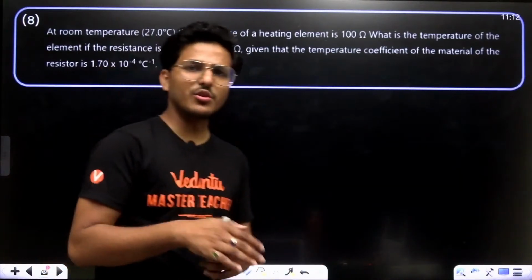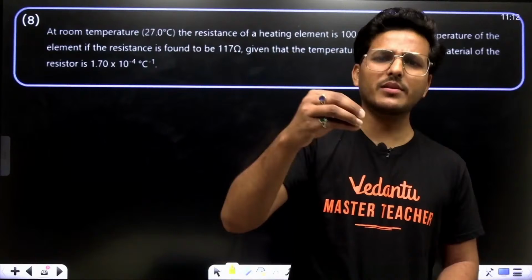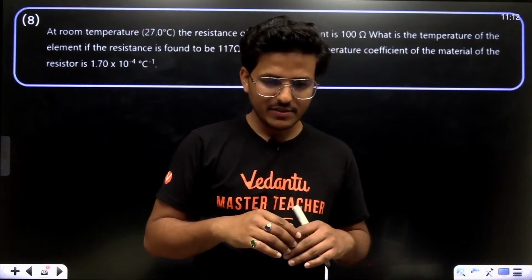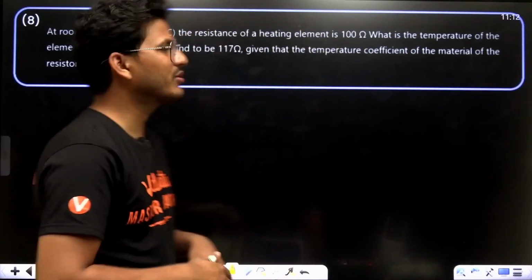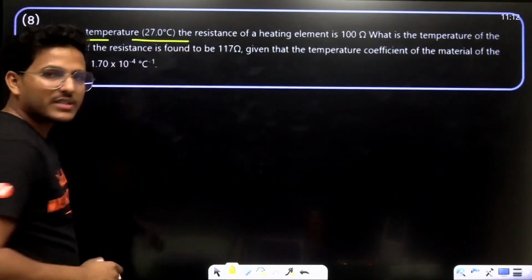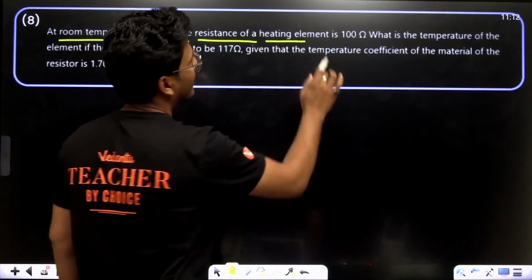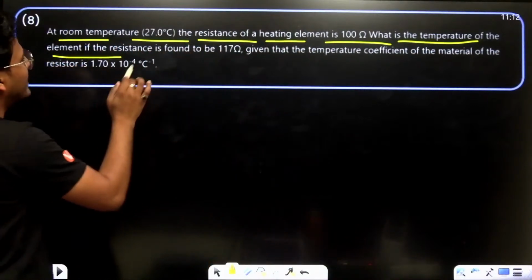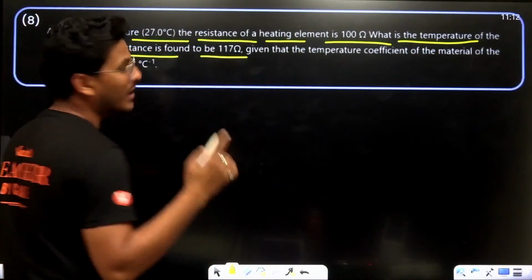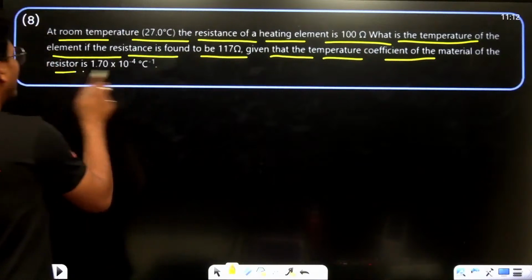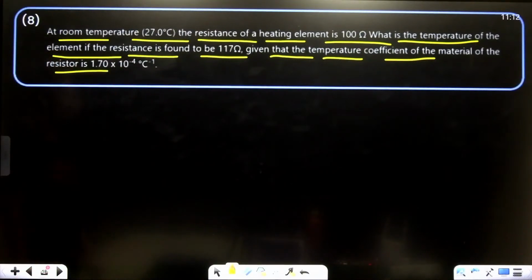In 2-marker questions, numericals are such that you just put the value in the formula and you will get the answer. Only 2 or 3 steps and you have reached your answer. At room temperature, that is 27 degrees Celsius, the resistance of a heating element is 100 ohm. What is the temperature of the element if the resistance is found to be 117, given that the temperature coefficient of the material of the resistor is 1.7 into 10 to the power minus 4 per degree Celsius?